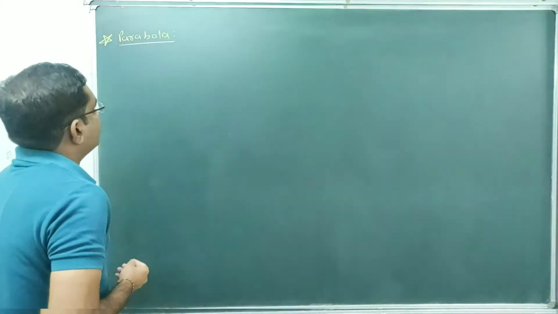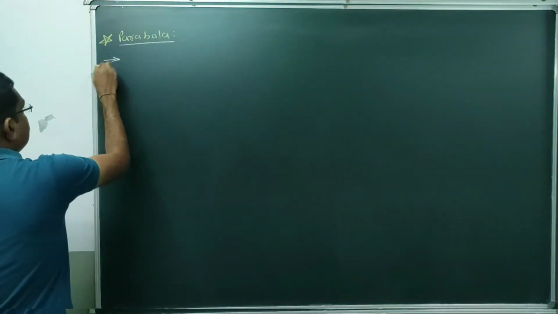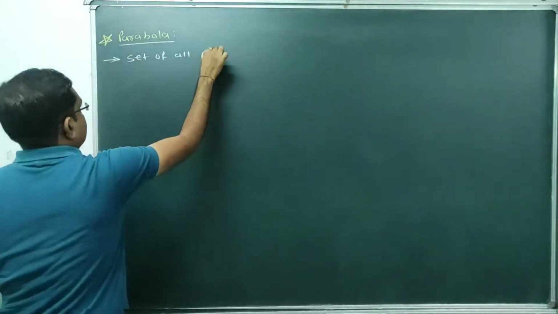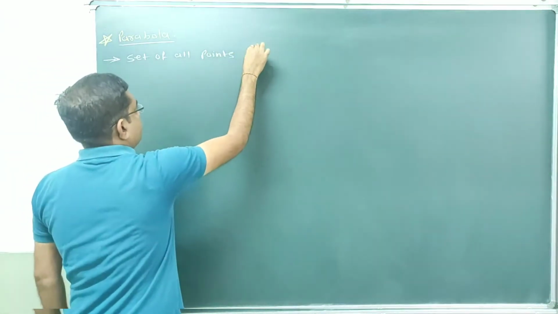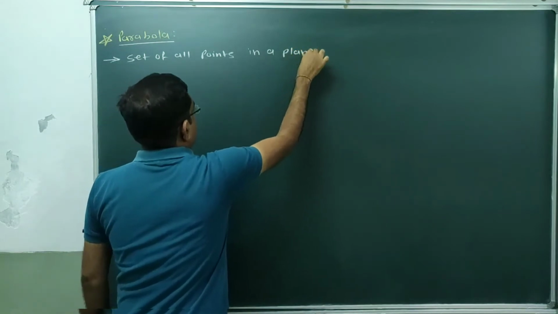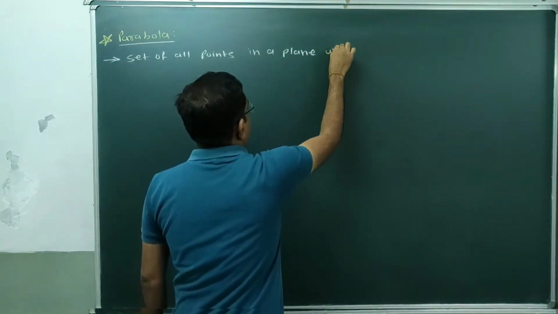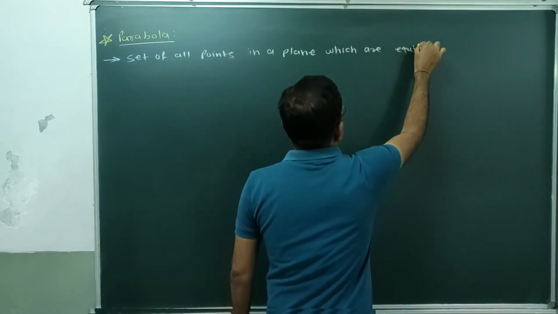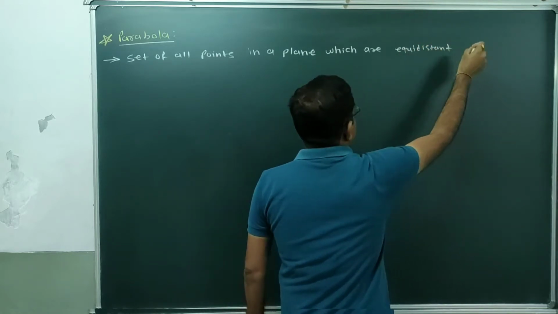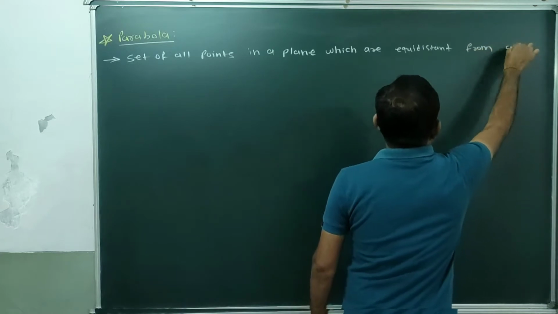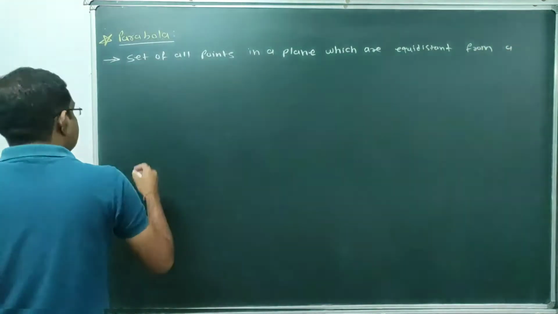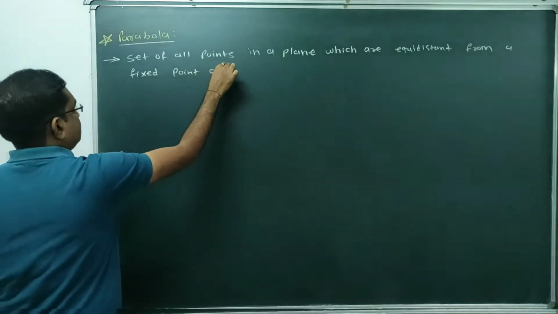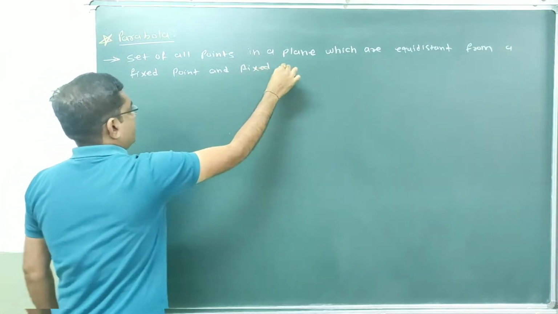What is parabola? So parabola is a set of all the points in a plane which are equidistant from a fixed point and a fixed line.